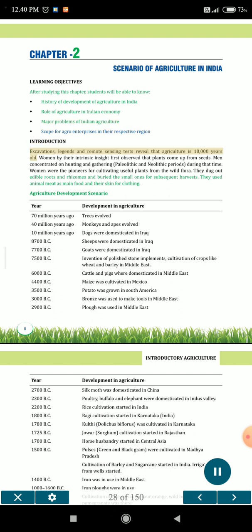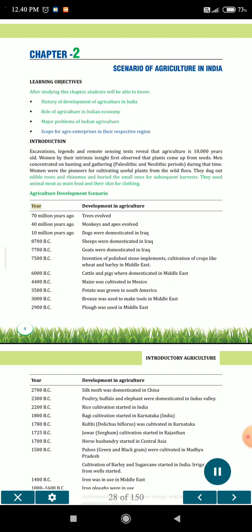Introduction. Excavations, legends and remote sensing tests reveal that agriculture is 10,000 years old. Women, by their intrinsic insight, first observed that plants come up from seeds. Men concentrated on hunting and gathering during the Paleolithic and Neolithic periods. Women were the pioneers of cultivating useful plants from the wild flora. They dug out edible roots and rhizomes and buried the small ones for subsequent harvests. They used animal meat as main food and skin for clothing.